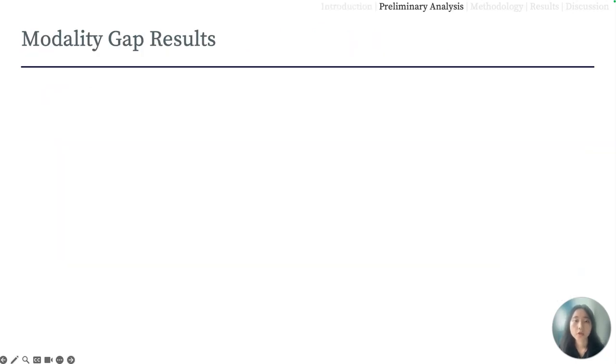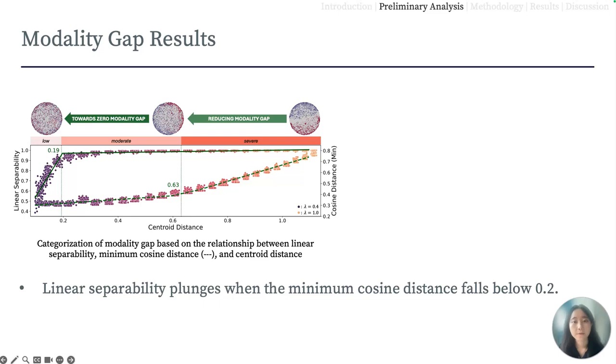During our preliminary analysis, we first categorized the modality gap into different severity levels, low, moderate, and high, based on the relationship between linear separability, minimum cosine distance, and centroid distance, which are widely used definitions for defining the modality gap. We find that these three different definitions could be integrated into one categorical definition based on the piecewise linear function properties, such as linear separability plunging when the minimum cosine distance is below 0.2.